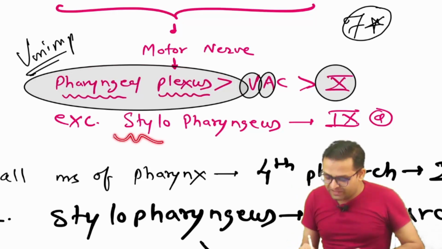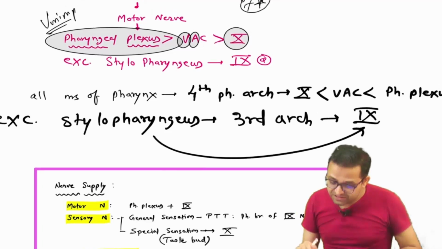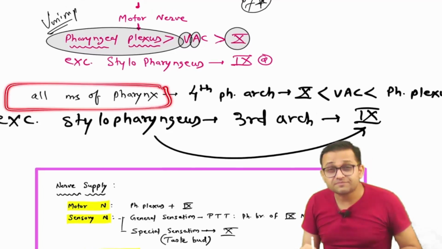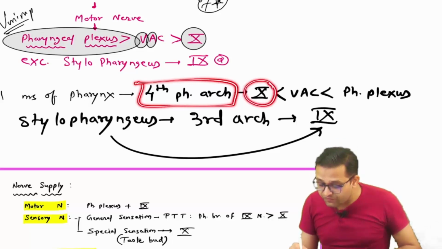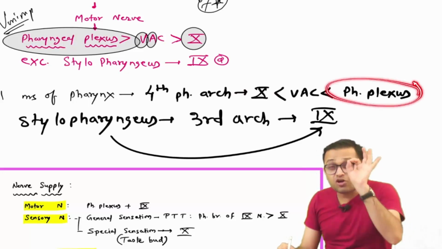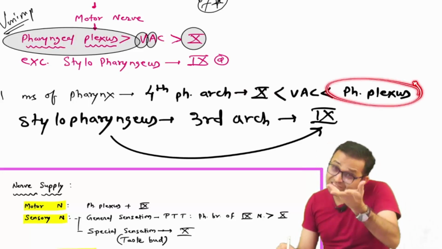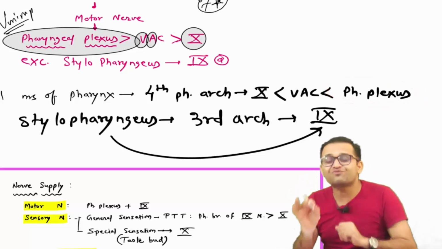Except stylopharyngeus. Remember, in the embryology part, I will teach you that all the muscles of the pharynx are derivatives of the fourth pharyngeal arch. So what is your answer? Vagus nerve. Better answer, vagus nerve plus accessory nerve, that is the vago-accessory complex. But along with that, the glossopharyngeal branch is also coming, that is the pharyngeal plexus. Okay, so this is the sequence of your priority of the answer for the controversial question.